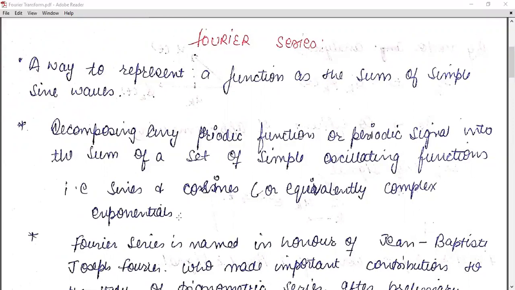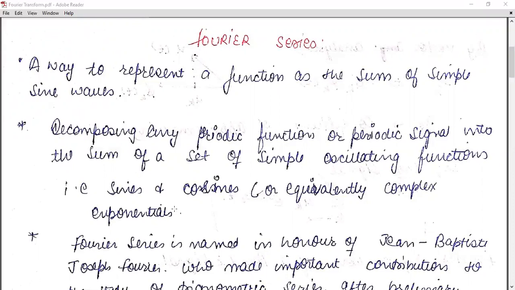Okay, f of t, in the form of f of t we will use this function in terms of an infinite sum of sine and cosine series. So the Fourier series we will define as a sum of all the periodic functions, and the function should be in terms of sine and cosine signals. Okay, or we can use in terms of complex forms also. Fourier series make use of orthogonality relationships of the sine and cosine functions.